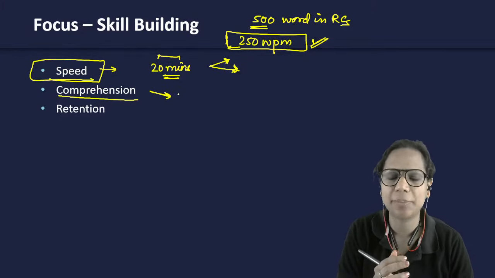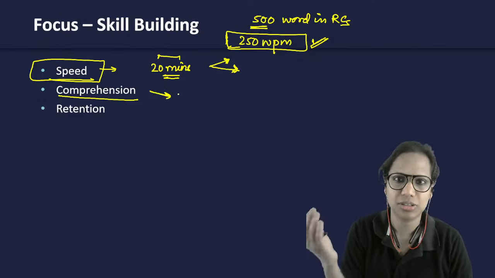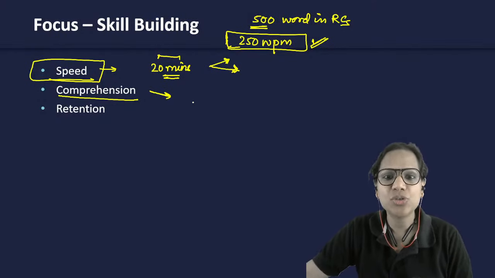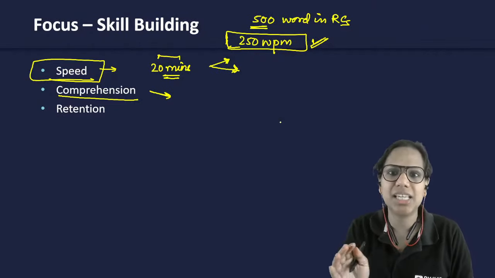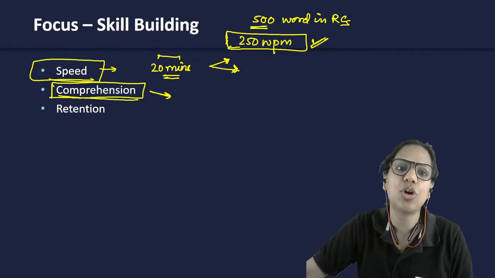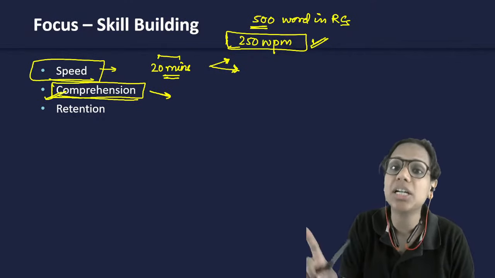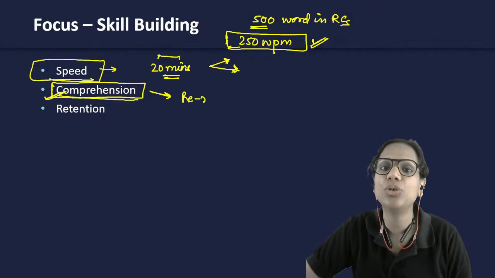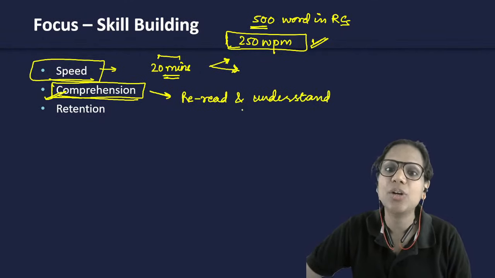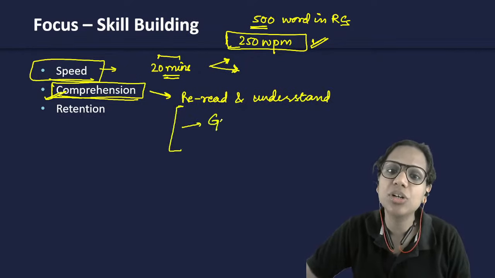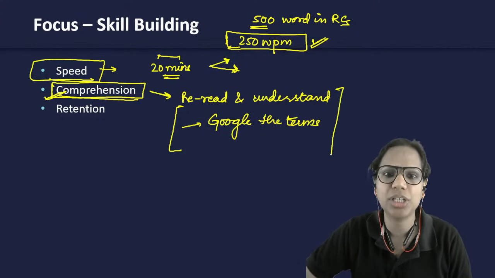Now, initially, it may so happen that if you read something extremely difficult, let's say you picked up philosophy and that's just not your genre, right? So, it may so happen that when you read in one go, you don't understand it at all. In that case, because at this stage you are also building your comprehension, only when something is so difficult for you that you didn't understand anything, only in that case you are allowed to reread and understand it. Reread and understand as much as you can. And once you are done with that piece, you can Google the terms that you didn't understand.